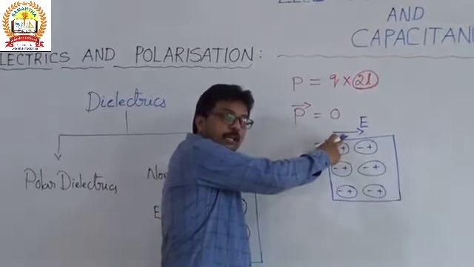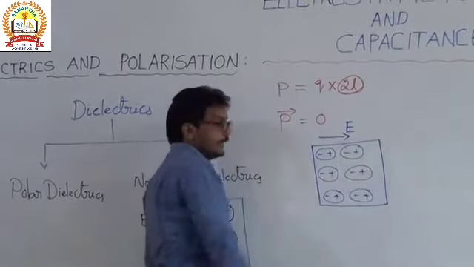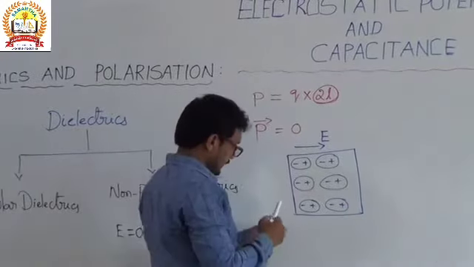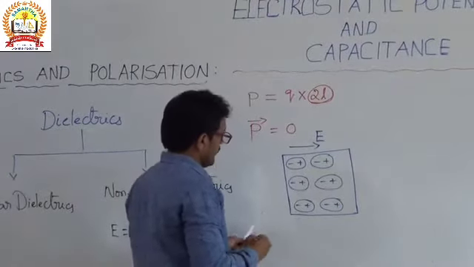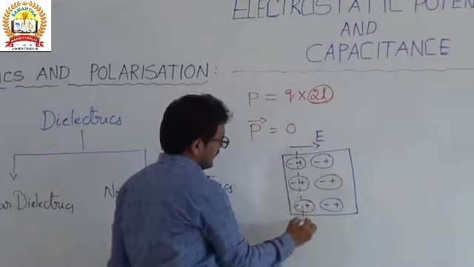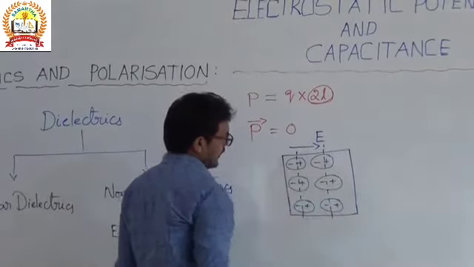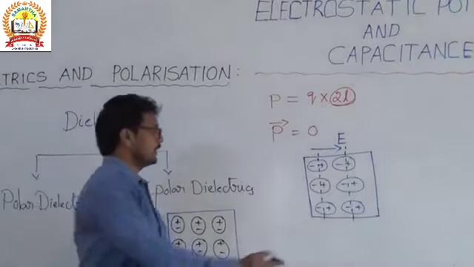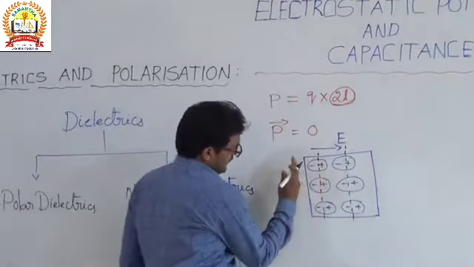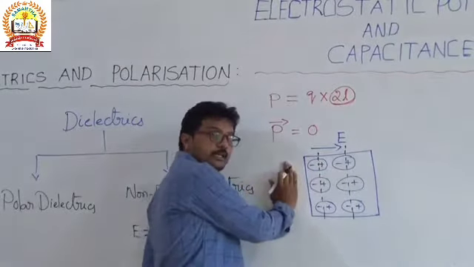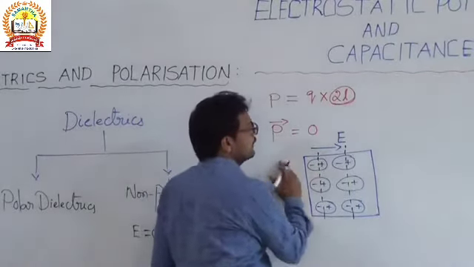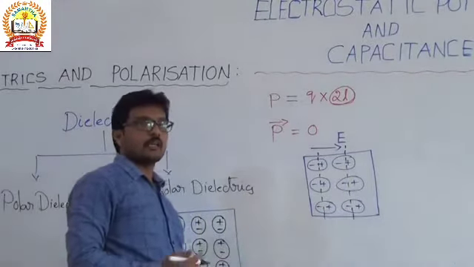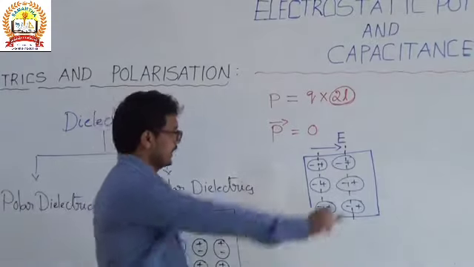We know the electric field direction is from positive to negative. And here there is the positive charge and the negative charge. Then they form a dipole, and the left side of the non-polar dielectric is negative, and the right side is positive.